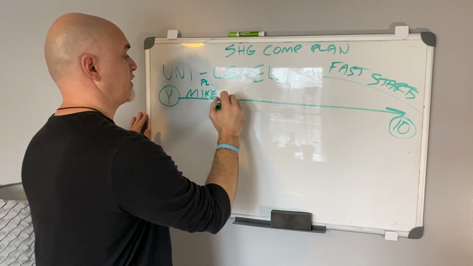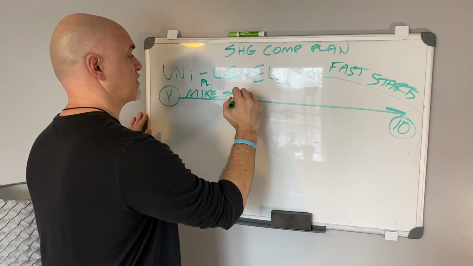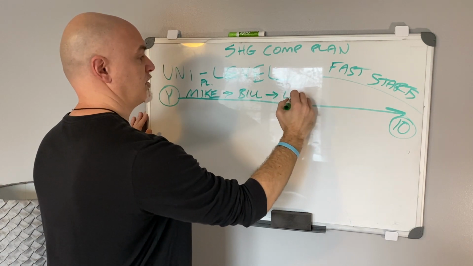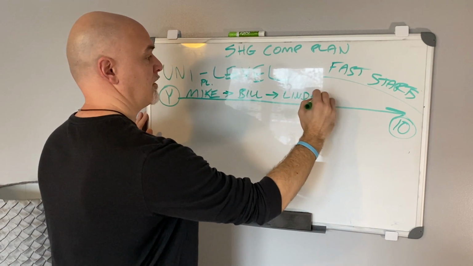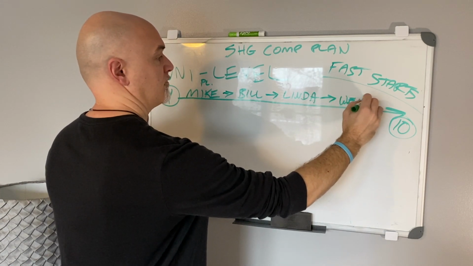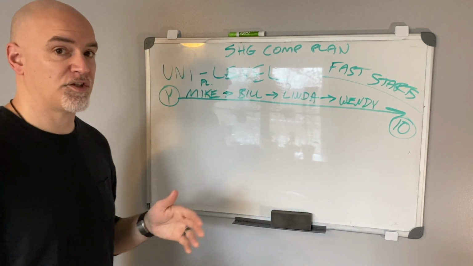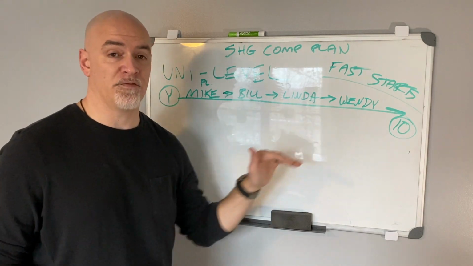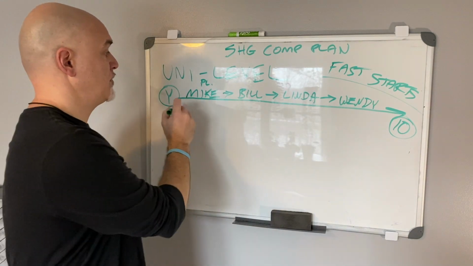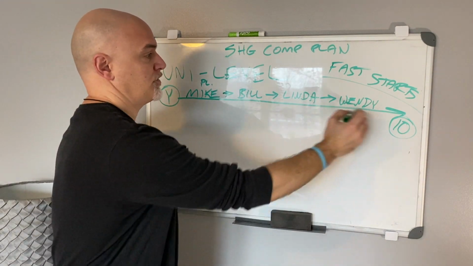You sponsor Mike. Mike sponsors Bill, okay? Bill sponsors Linda, all right? Linda sponsors Wendy, all right? Easy to understand. This is what's called your line of descent, or all on your Unilevel, all on one straight line. You sponsor Mike, who sponsors Bill, who sponsors Linda, who sponsors Wendy.